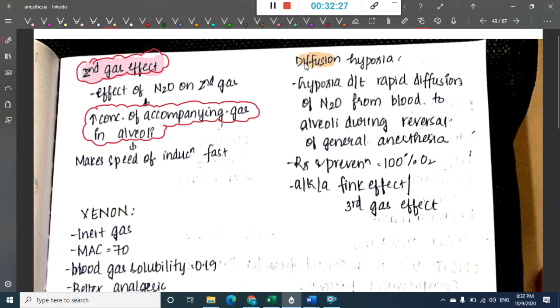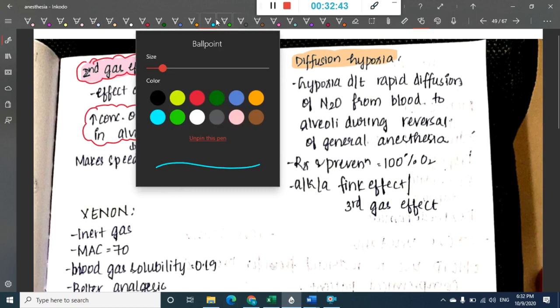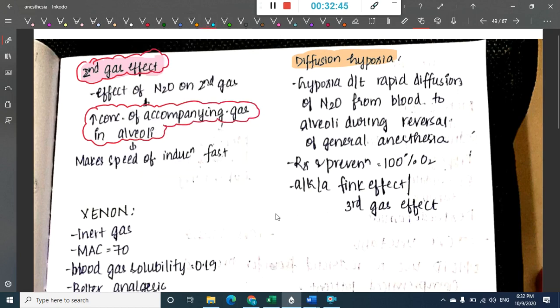Then we have diffusion hypoxia also. What is this diffusion hypoxia? It occurs whenever nitrous oxide is given. The nitrous oxide present in the blood goes very fast into the alveoli. This leads to faster reversal of general anesthesia, but it will also lead to hypoxia.